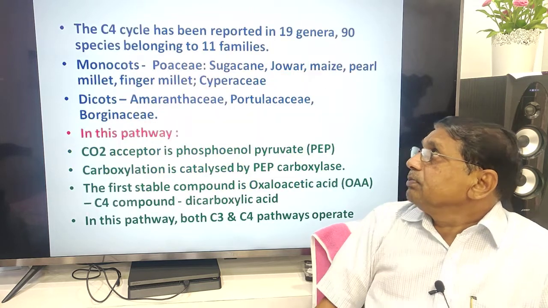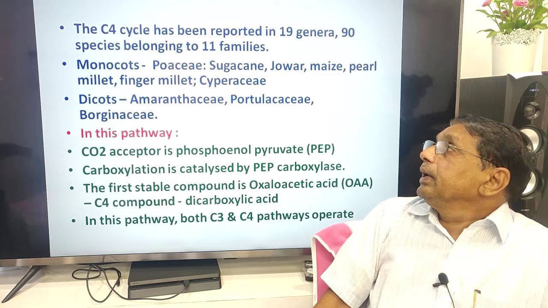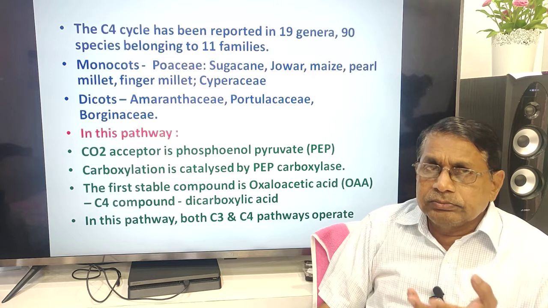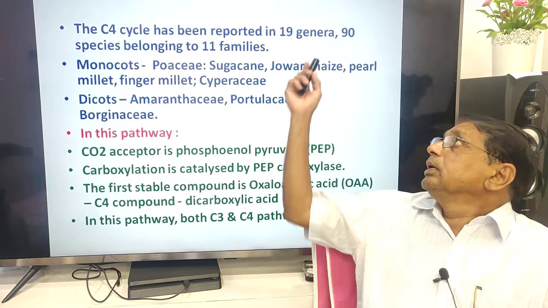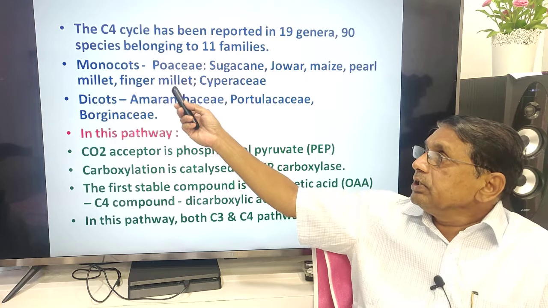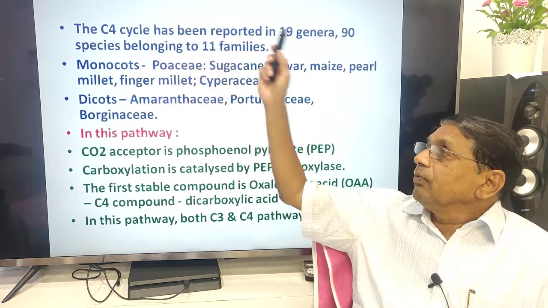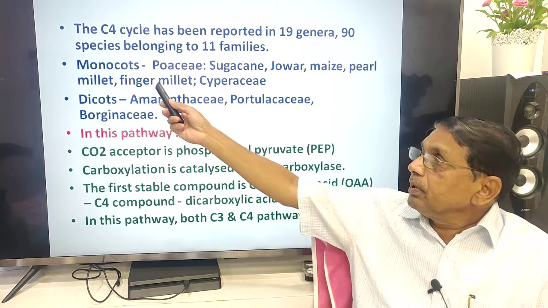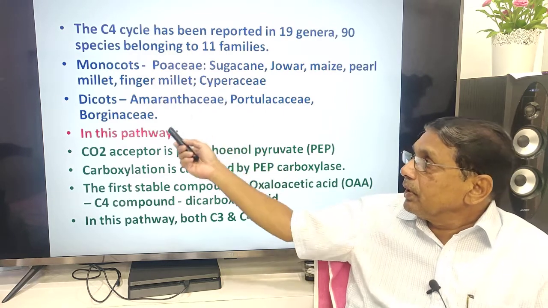C4 cycle has been reported in 19 genera. Majority of the plants follow the C3 cycle, but the C4 cycle is found in 19 genera, 90 species belonging to 11 families. Some of those families belong to monocots, some belong to dicots.